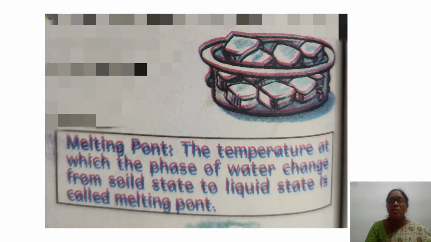When we heat it, what happens? It changes into liquid form. So the temperature at which it changes from solid form to liquid form is called the melting point. The point at which it melts is called the melting point.